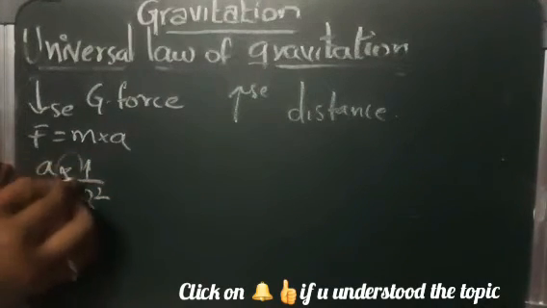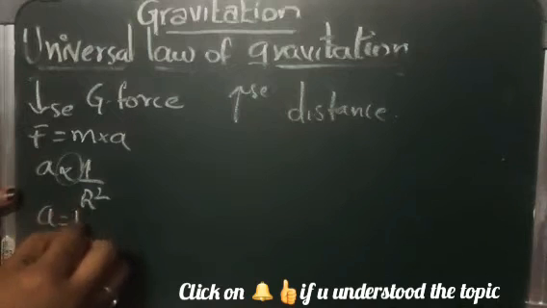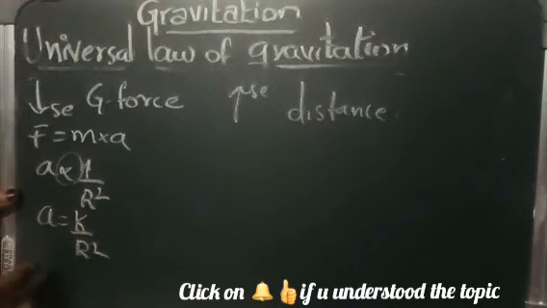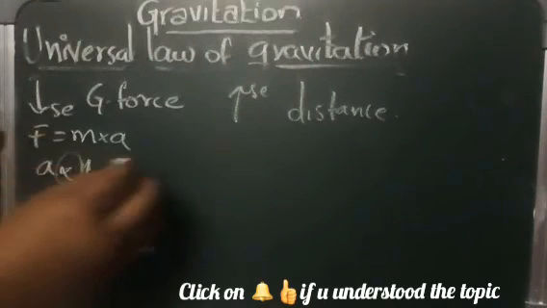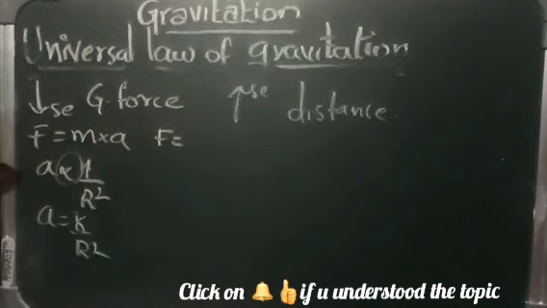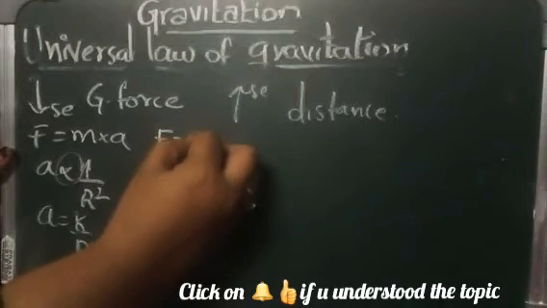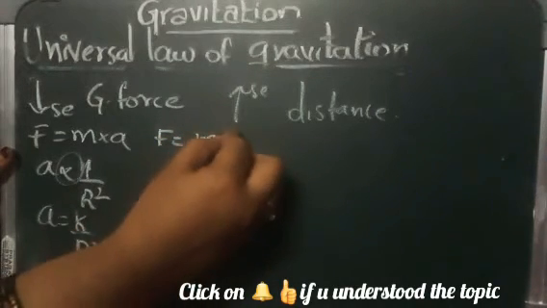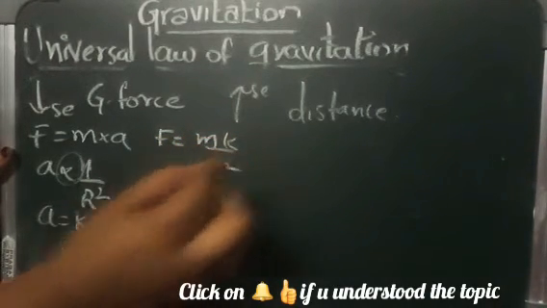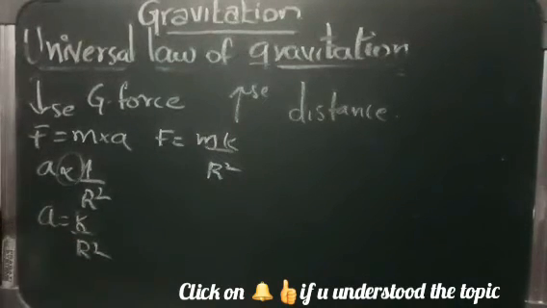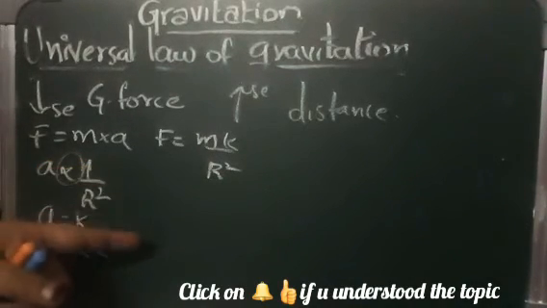So we remove this proportionality and write it as k by r square, where k is the proportionality constant. Thus we get F is equal to m into k by r square, that is F is equal to mk by r square.